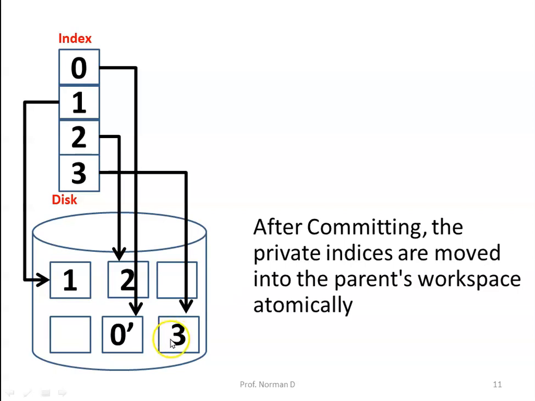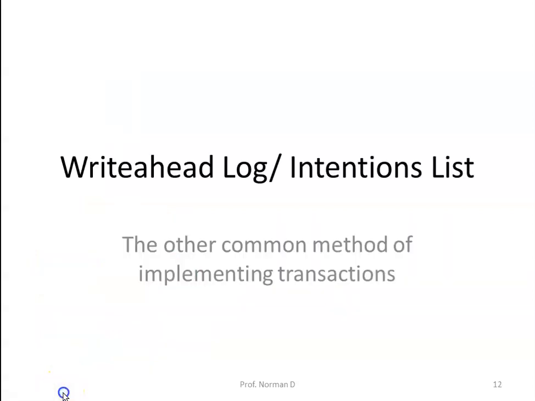After committing, the private indices are moved into the parent's workspace automatically. Now the next method is called the write ahead log, also known as intention list. This is a common method which is used for implementing transactions.